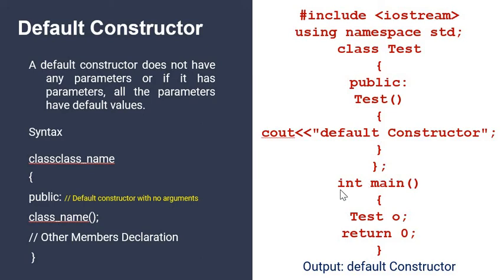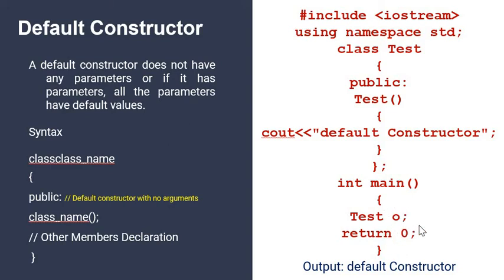So our program will execute from the main function. So we are here in the main function. Now we have entered the main function body, or we can say that the CPU has entered the main function body. After that we have written the code for creating an object of the test class. We have written the syntax as test space O. It means O is an object of the test class.